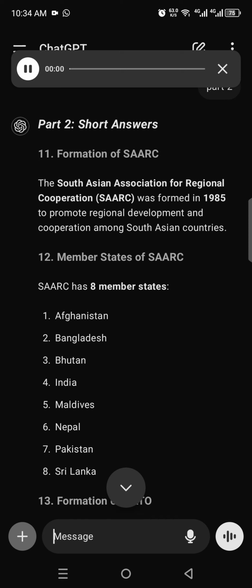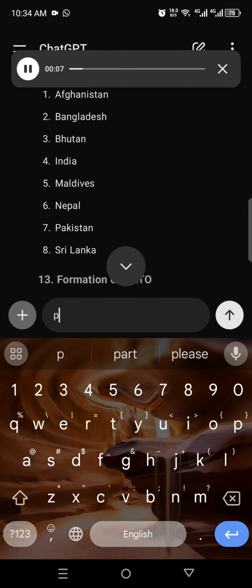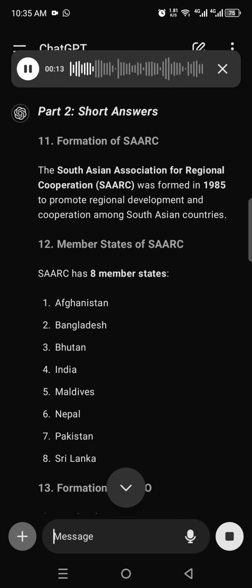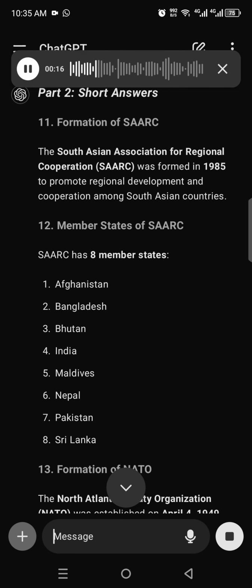Part 2, Short Answers. 11. Formation of SAARC. The South Asian Association for Regional Cooperation was formed in 1985 to promote regional development and cooperation among South Asian countries. 12. Member states of SAARC. SAARC has 8 member states.